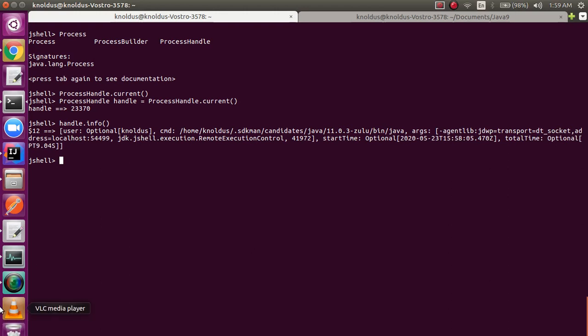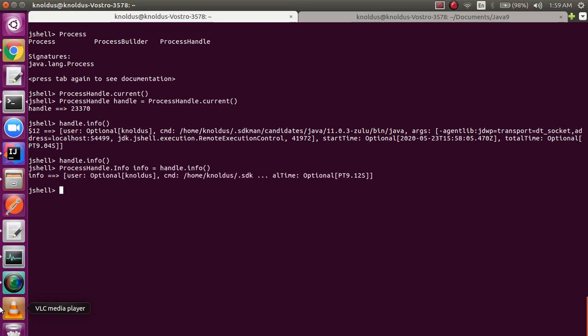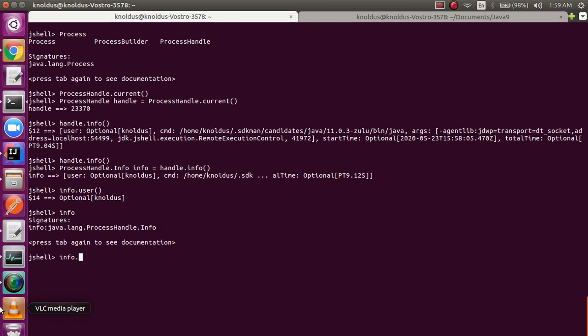So this will give you an overview of all the information. But what if you just want particular information? Maybe what you can do is handle.info. I'll just create the object for info, right? With the help of info, I can maybe extract the user of my current running process, or maybe I want the current CPU duration.